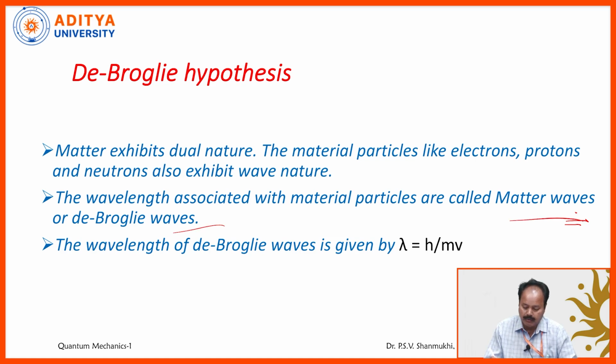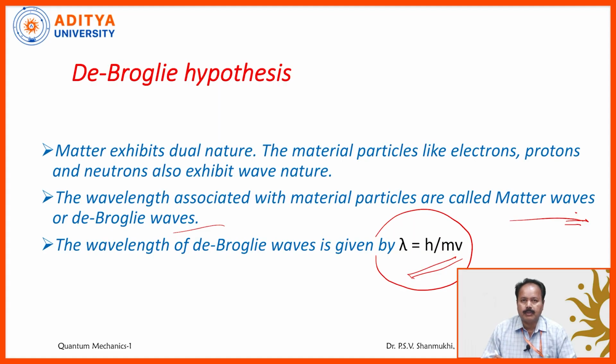Now the wavelength of de Broglie waves is given by lambda equals h by mv. In this, h is the Planck's constant, m is the mass of the particle, maybe electron, proton, neutron, whatever it may be, and v is the velocity of the particle. Planck's constant h has the value 6.625 into 10 power of minus 34 joule second.